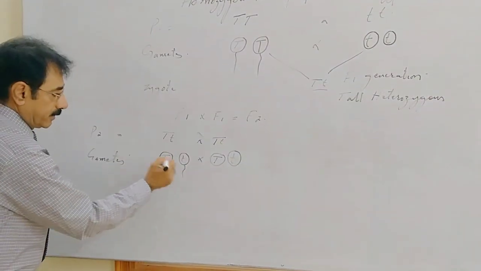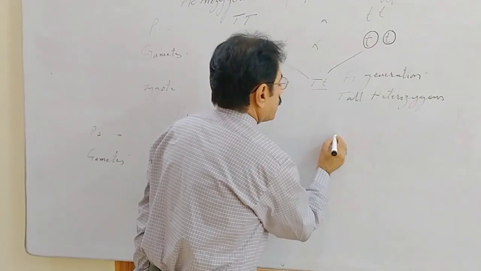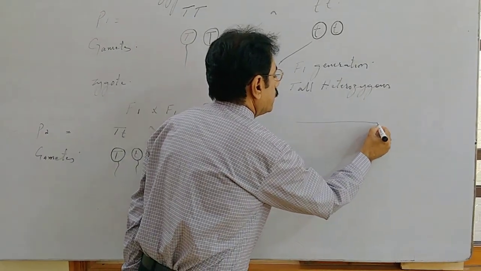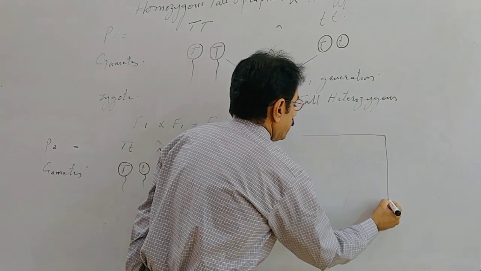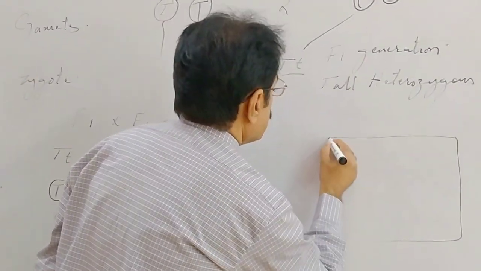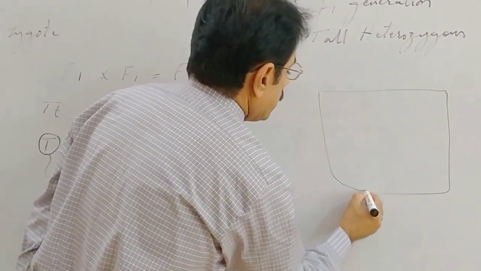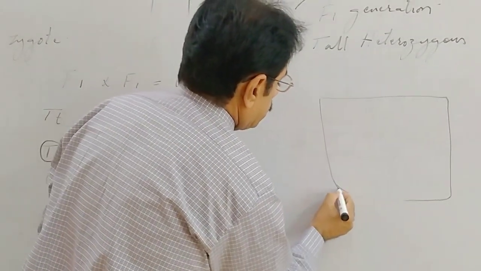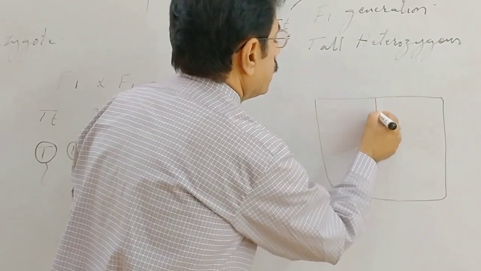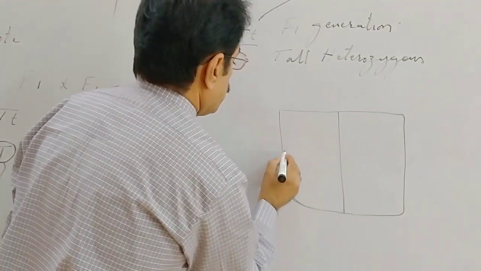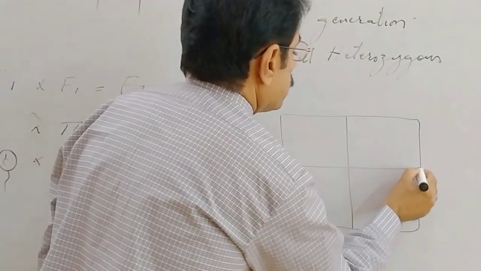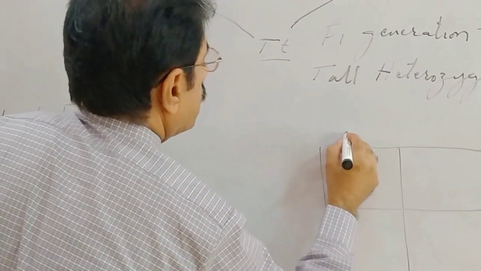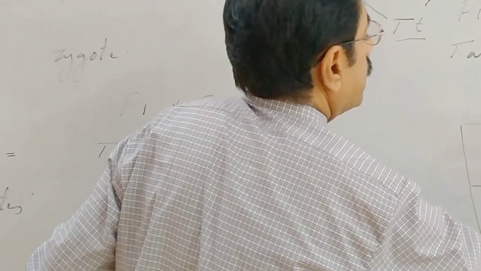Let us see the checkerboard. We will see it in a checkerboard to check. These male gametes, suppose these are male gametes, T capital and T small.